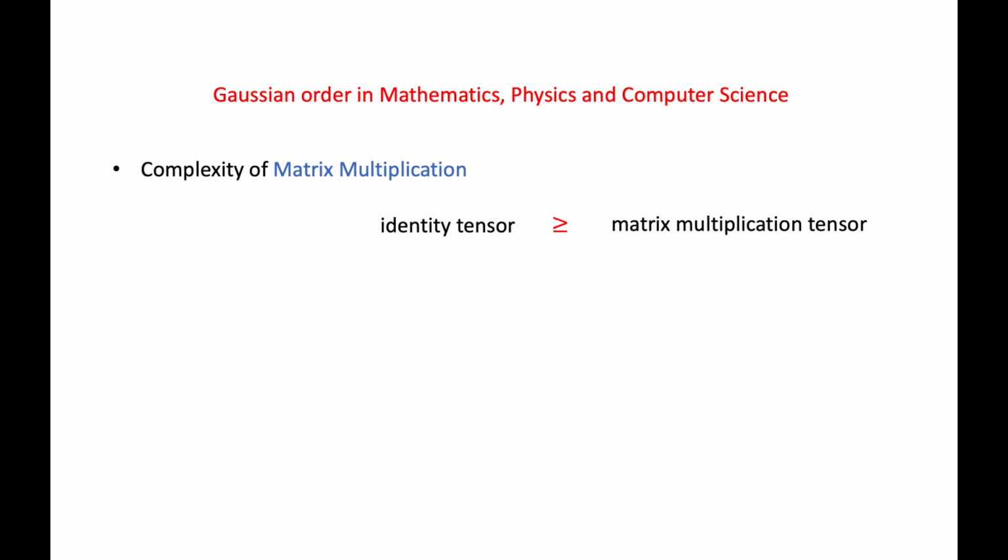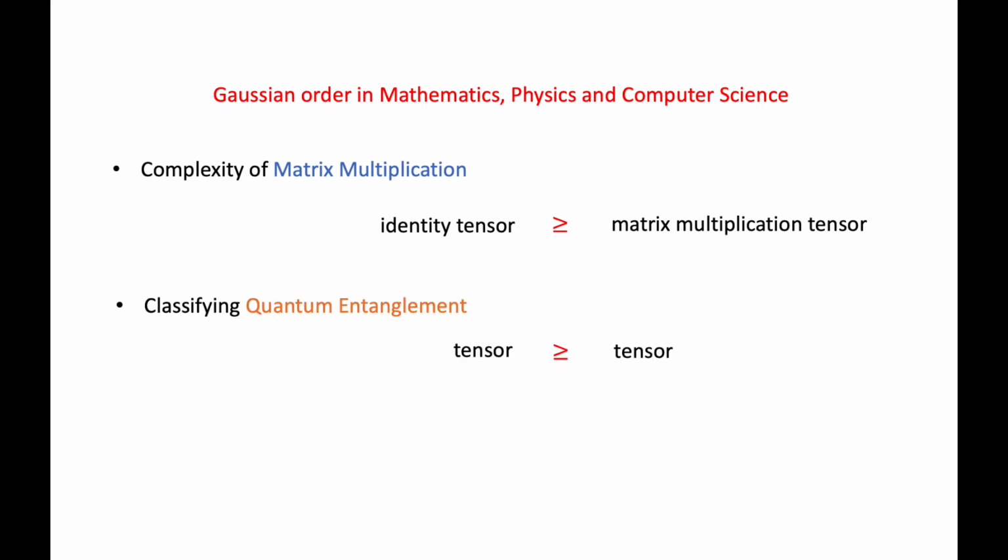The Gaussian order that we just defined appears in mathematics, physics, and computer science in the following way. To determine the complexity of matrix multiplication, our task is to figure out what is the smallest identity tensor that's larger than the so-called matrix multiplication tensor. We will define these tensors later on in the talk.